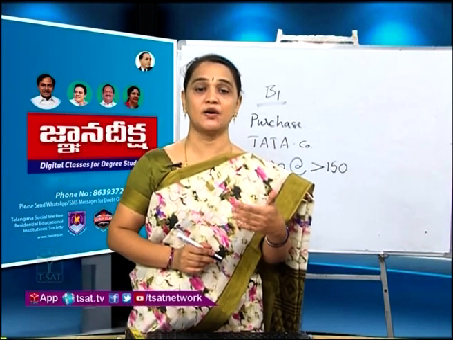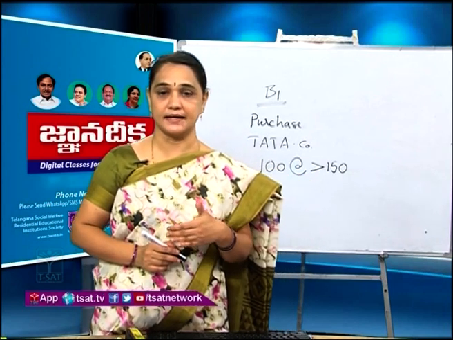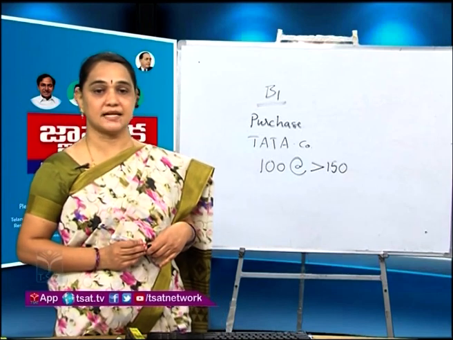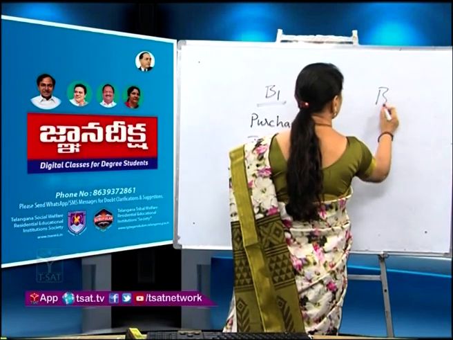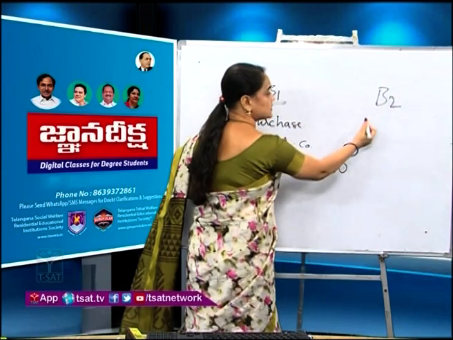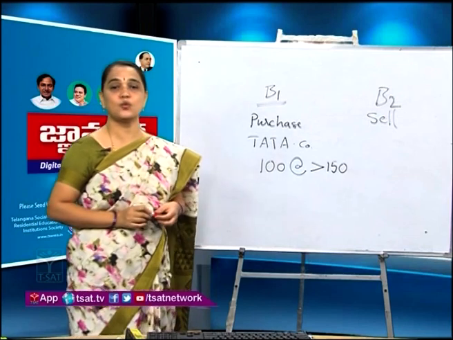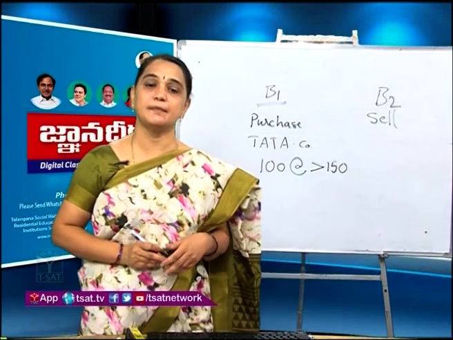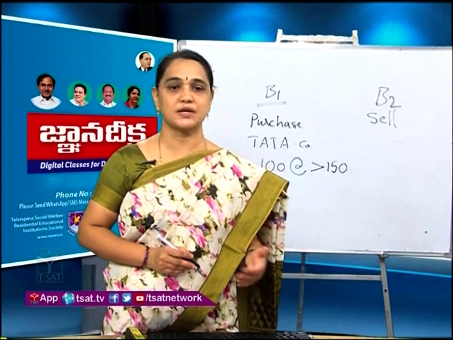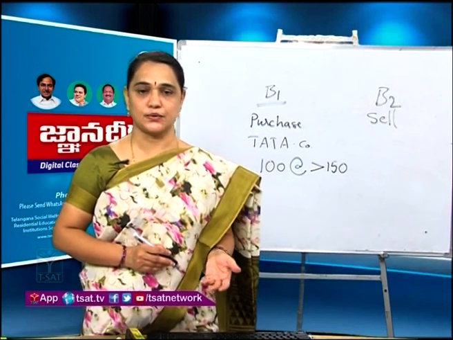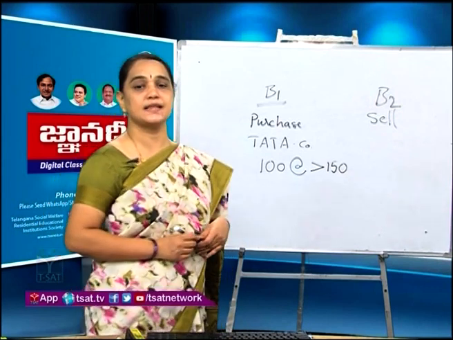How will your order get executed? After receiving your order, the broker will search for another broker who has an order to sell the shares. The person who wants to sell the shares has met another broker. He will be called B2. So a seller is there, ready to sell the shares.